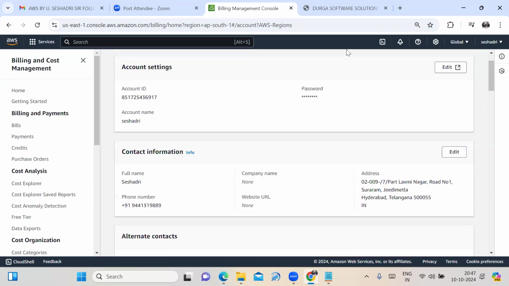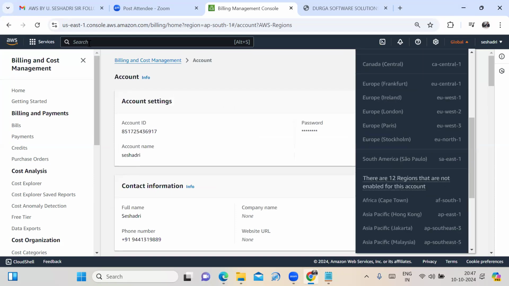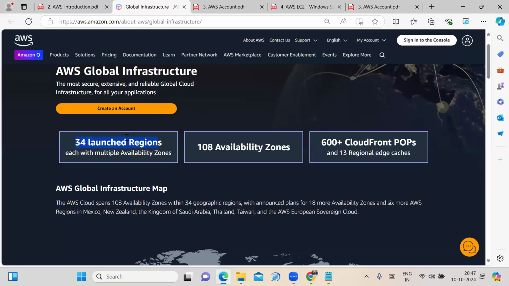Okay. See, in my AWS account, those are the regions. Sir, already I mentioned how many regions are there: 34 launched regions are there. And I mentioned one point on that: each region has multiple availability zones.